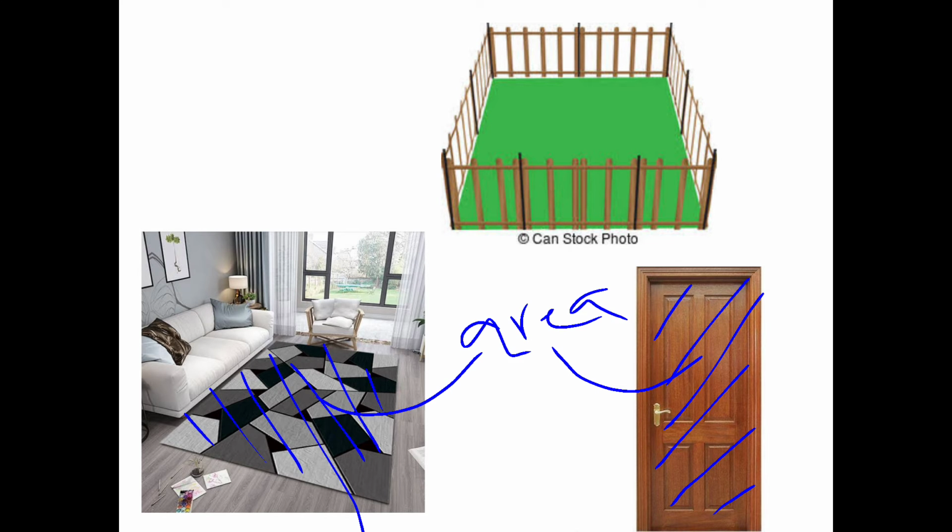And if you are talking about the outside, the boundary of the length, which means that is a perimeter. So if you're talking about the outside boundary of a length, that's a perimeter. If we want to measure the area of a particular object, it's called area. Okay, so I hope you understood this one. And coming to the next slide.